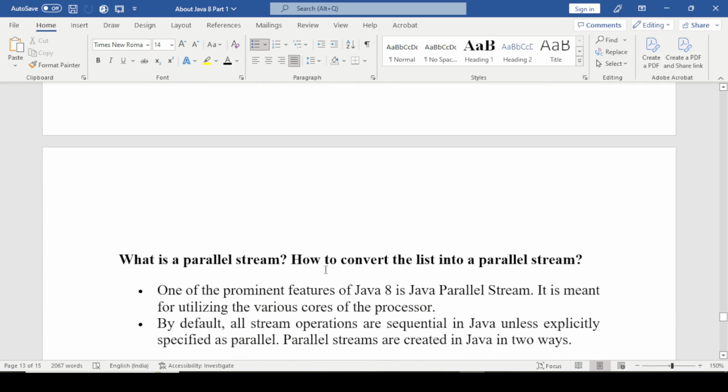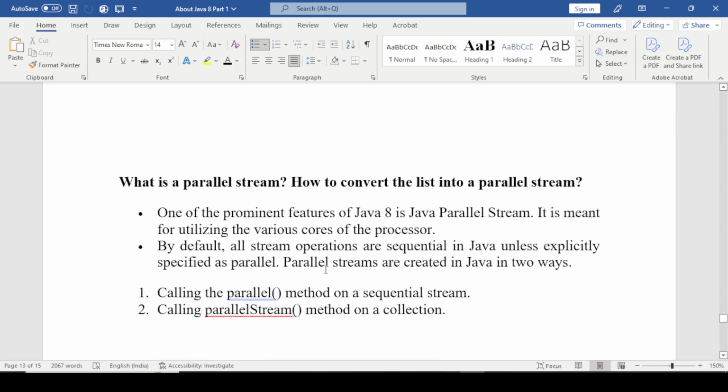What is a parallel stream? How do you convert a list into a parallel stream? One of the prominent features of Java 8 is the parallel stream. It is meant for utilizing the various cores of processors. By default, all stream operations are sequential in Java unless you explicitly specify parallel. Parallel streams are created in Java in two ways: calling the parallel method on a sequential stream, or calling the parallelStream method on a collection.